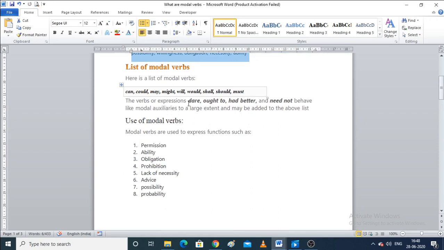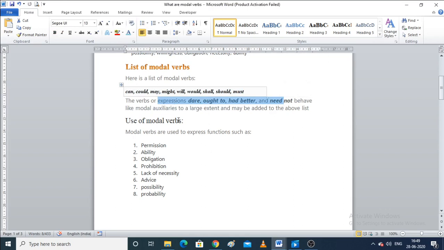The verbs or expressions dare, ought to, had better, and need not behave like modal auxiliaries to a large extent and may be added to the above list. So apart from this list, dare, ought to, had better, and need not are also modal verbs, right?